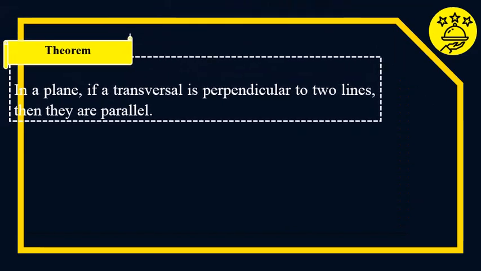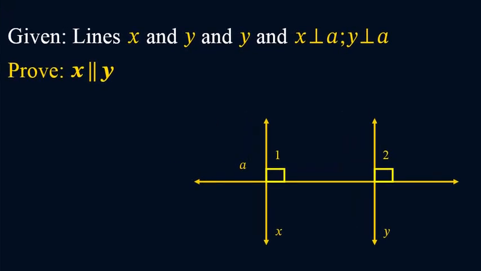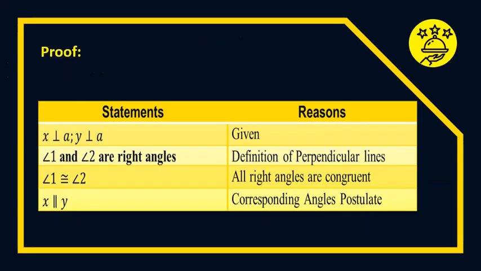We have another theorem: if in a plane a transversal is perpendicular to two lines, then they are parallel. So let us have an example. Given lines X and Y, X is perpendicular to A and Y is also perpendicular to A. Let us prove that X is parallel to Y. Here is the proof of the given example above.